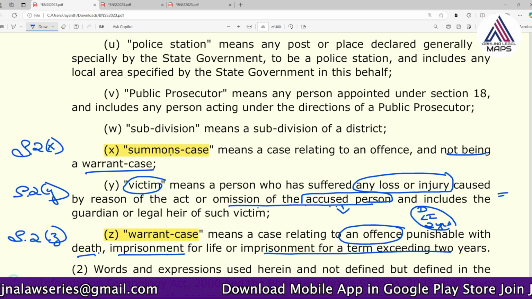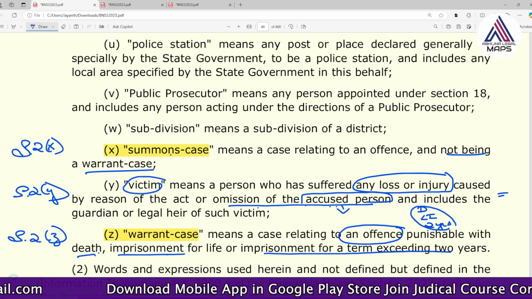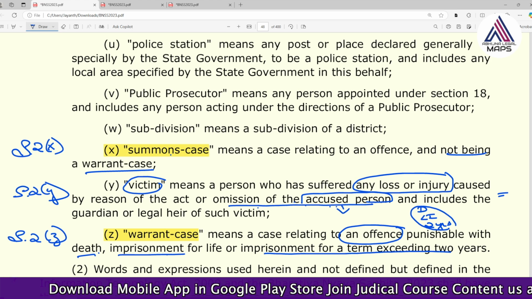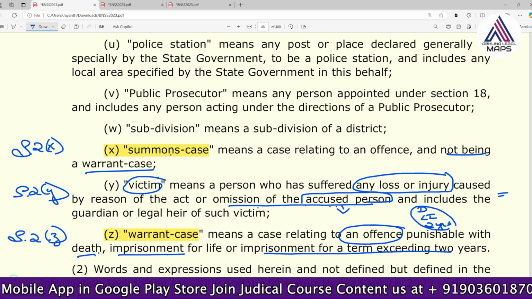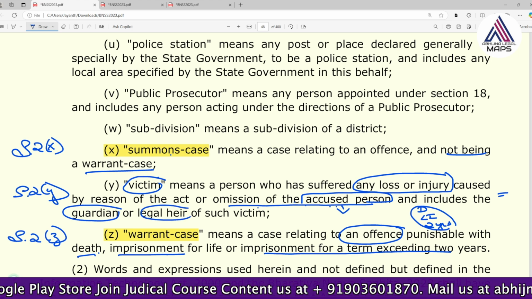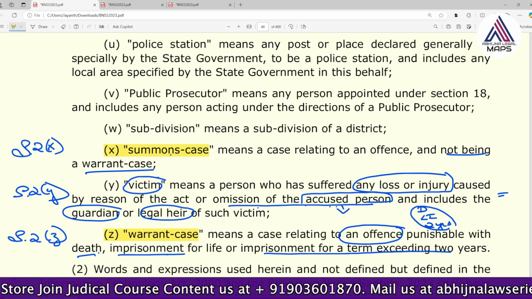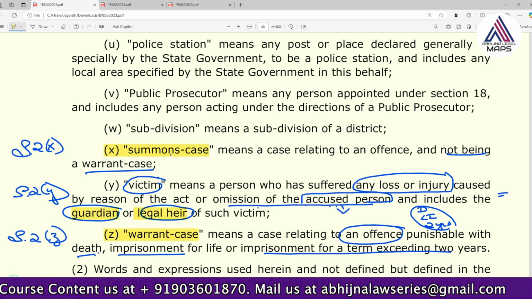So anyone who is accused, because of him, if a person has suffered loss or injury, he is said to be a victim. And that person is not only the actual victim, but it also includes his guardian or his legal heir. Very, very important, because suppose the victim dies, then what will happen?